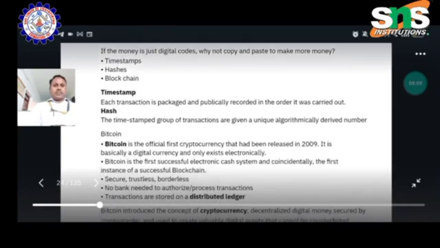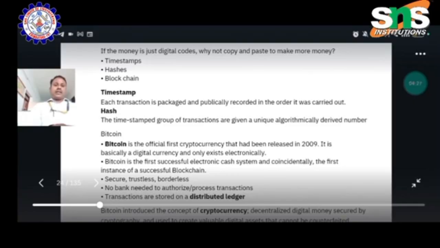Bitcoin is the official first cryptocurrency, released in 2009. It is a digital currency and exists only electronically. Bitcoin is the first successful electronic cash system and coincidentally the first instance of a successful blockchain. Secure, trustless, borderless are the key words, very important to each and every process.